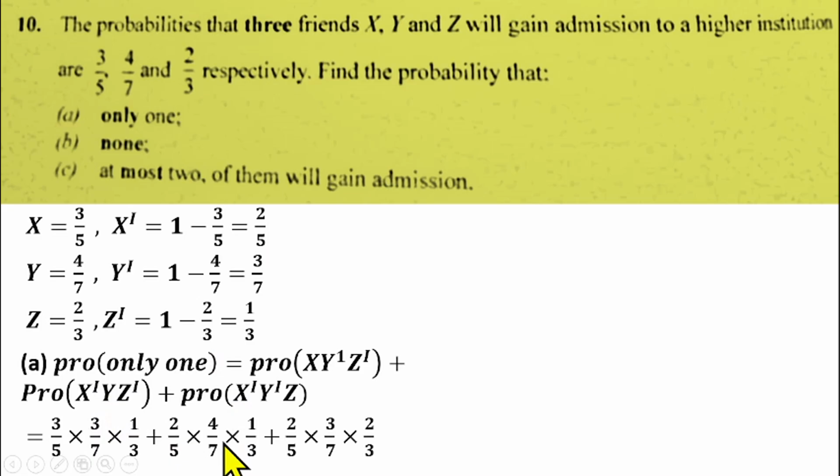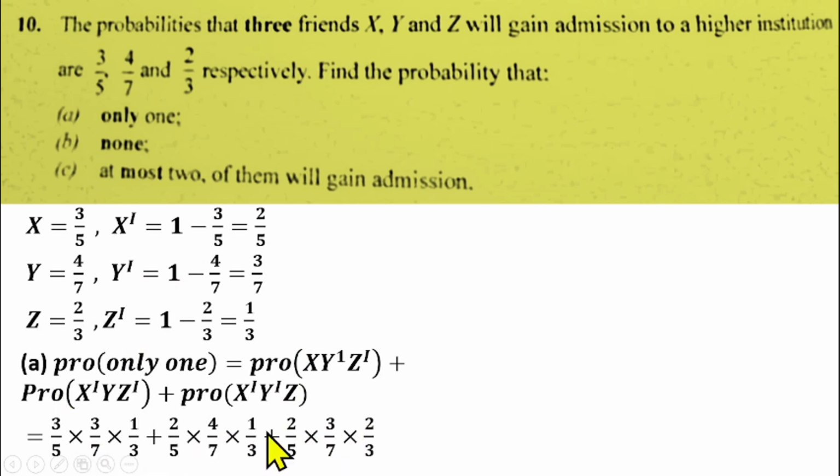Sorry, there's an error here, I think. Okay, sorry, it's not. Y gain is 4 over 7, which is this. Then Z did not gain, that will be 1 over 3. Then plus the probability that S did not gain, that will be 2 over 5, times the probability that Y did not gain, 3 over 7, times the probability that Z gained, that will be 2 over 3, which is this as well.